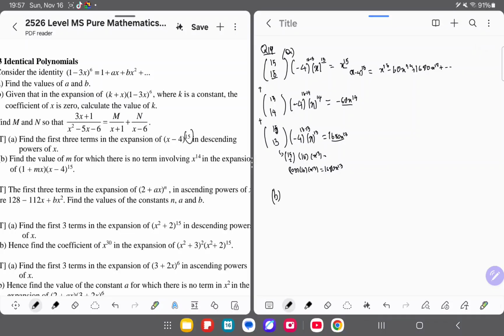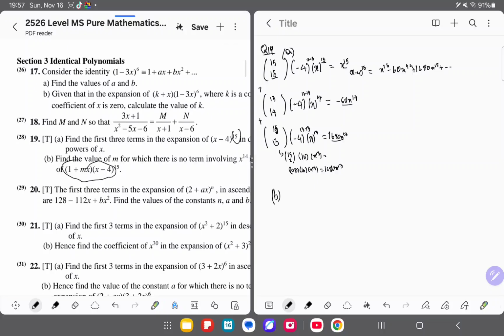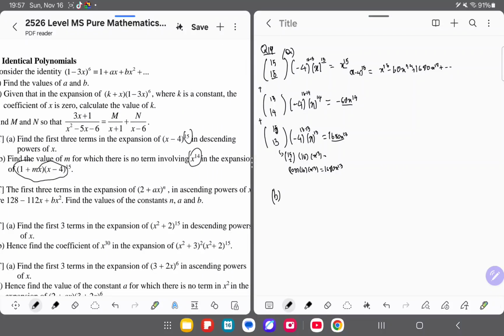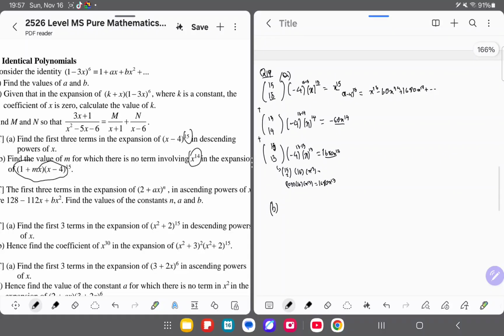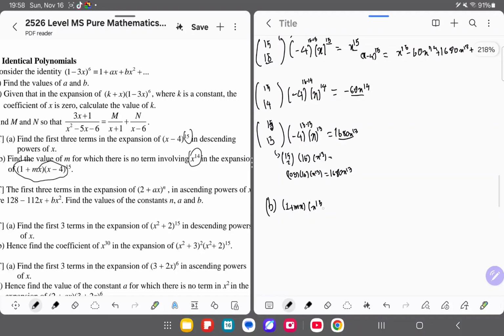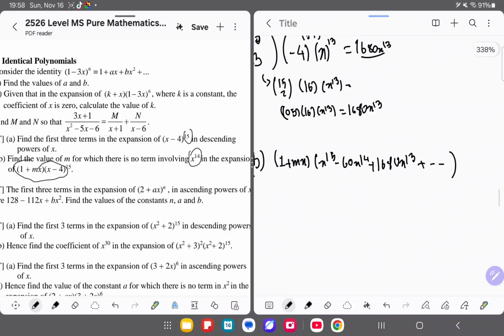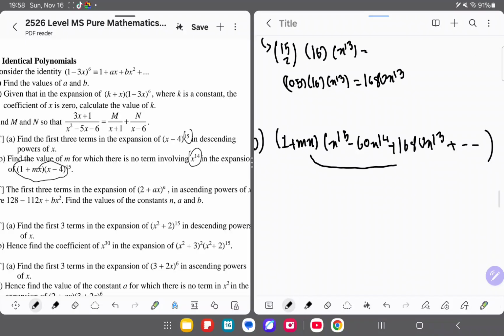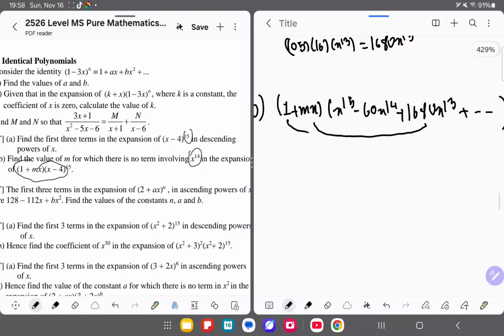Now part B is asking us to find the value of m in the case where x power 14 does not have a term, meaning that the coefficient of x power 14 is 0. We already have the expansion of x minus 4 to the power 15, so we'll just copy it down. Here we had x power 15 minus 60 x power 14 plus 1680 x power 13 plus dash dash. Here they just want x power 14, so we cross multiply x with x13 to get x14, and the constant with x14 to get x14.